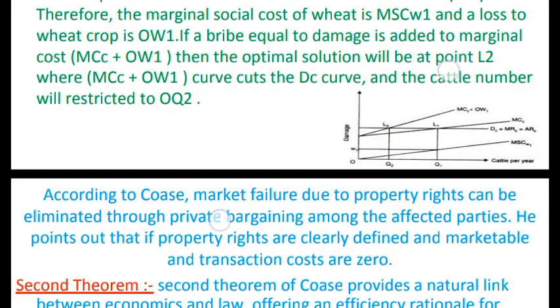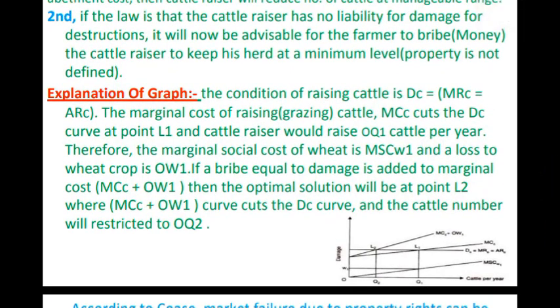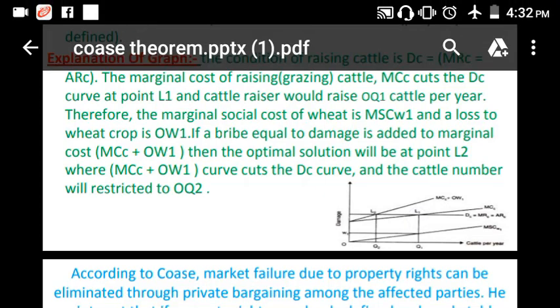Let me explain this. The condition of grazing cattle is DC equal to MC, the marginal cost of raising or grazing cattle. MC cuts the DC curve at L1, and cattle raised would obviously be OQ1 cattle per year. Therefore the marginal social cost of wheat is MSC W1.